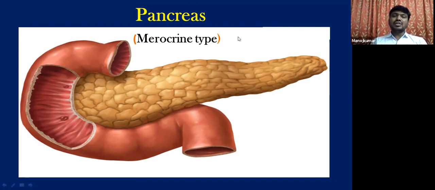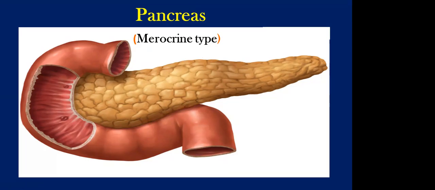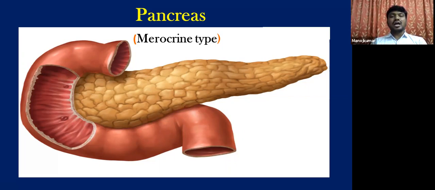And as a digestive gland, you have studied about the release of pancreatic juice, which contains different enzymes, such as trypsinogen, chymotrypsinogen, carboxypeptidase, pancreatic lipase, pancreatic amylase, nucleases such as DNAase, RNAase. All these are nothing but the digestive enzymes which take part in the process of digestion. So this is what you have studied in the digestive system.